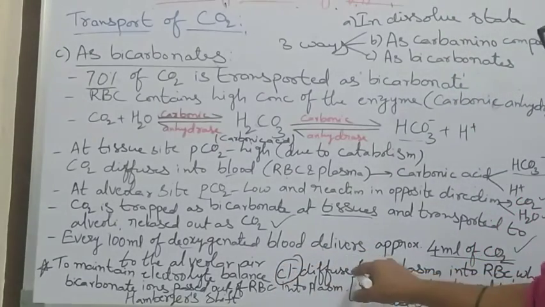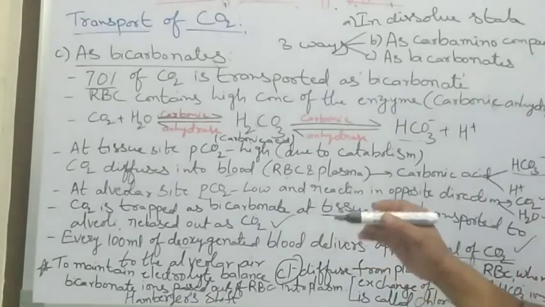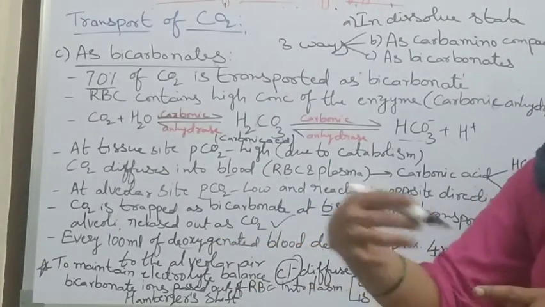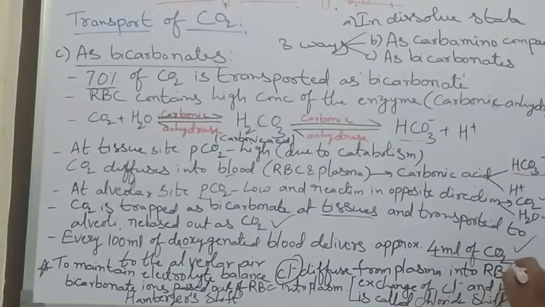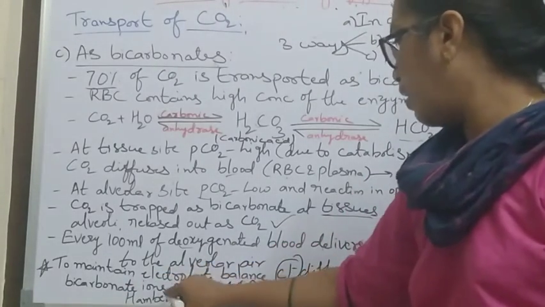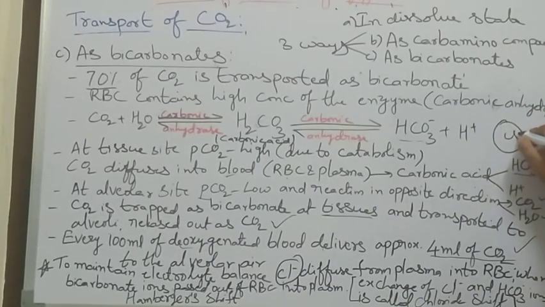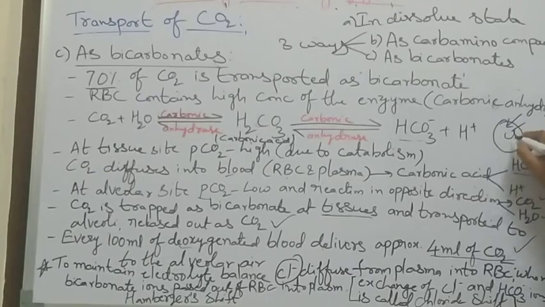chloride ions diffuse from the plasma. Chloride ions present in the plasma move into the RBCs when bicarbonate ions pass out. When bicarbonate ions go out, the chloride ions go into the RBCs.